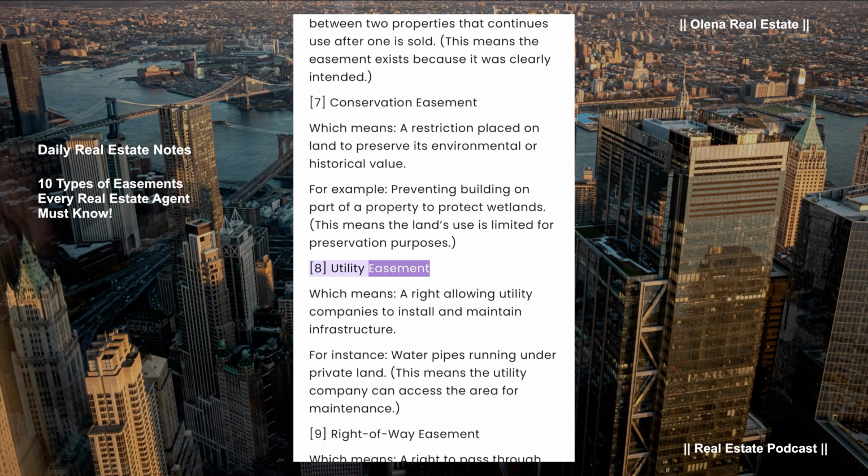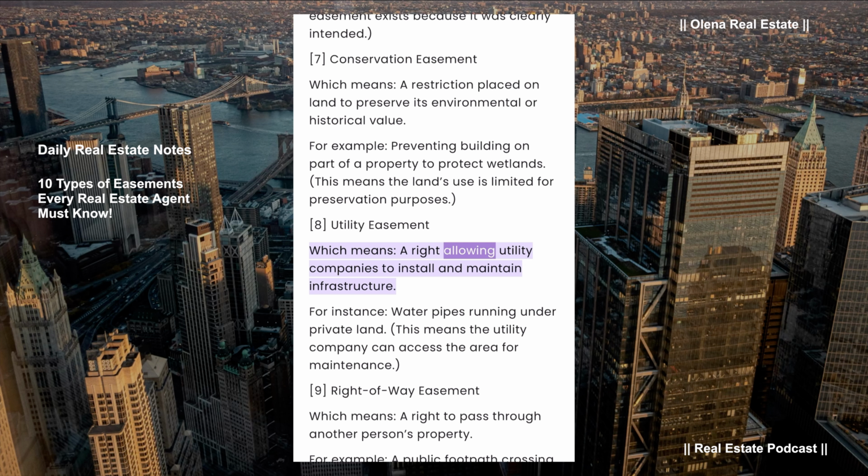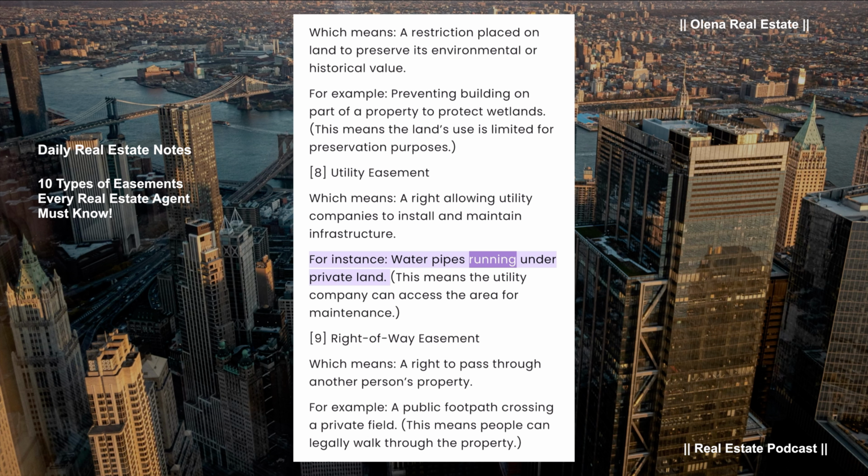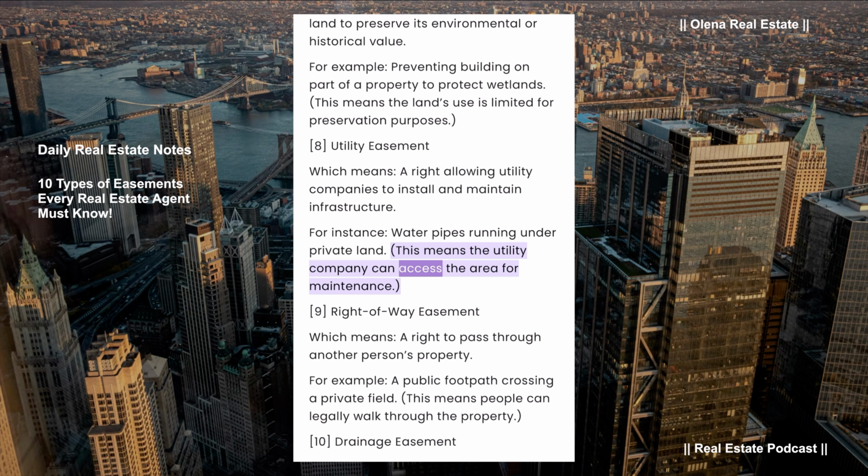Utility easement, which means a right allowing utility companies to install and maintain infrastructure. For instance, water pipes running under private land. This means the utility company can access the area for maintenance.